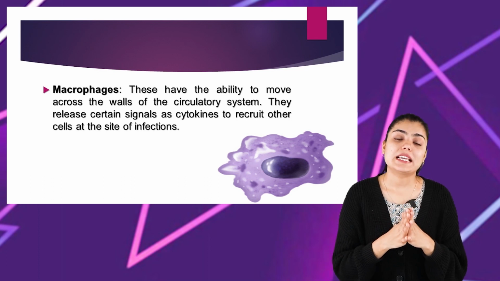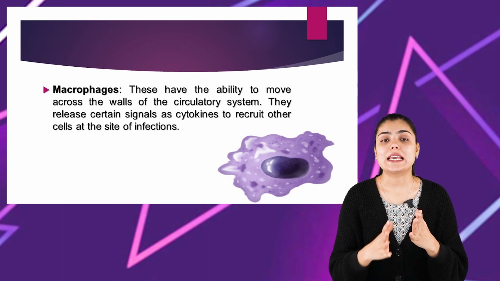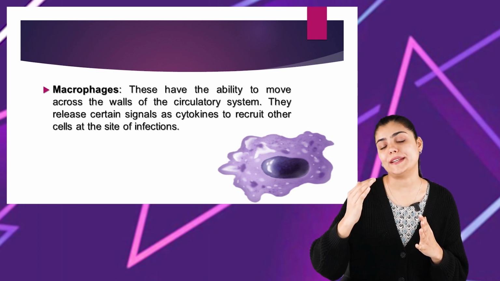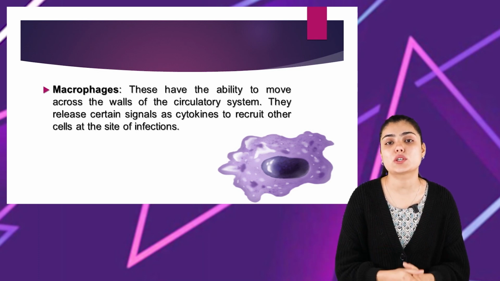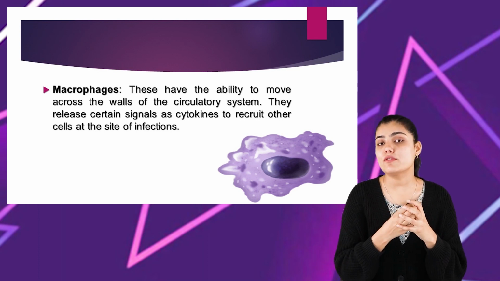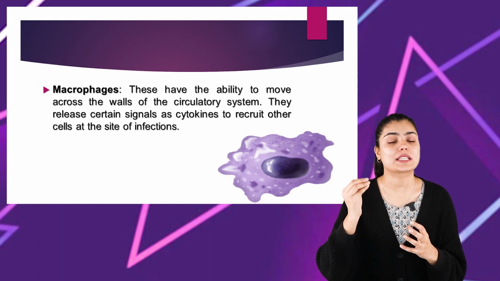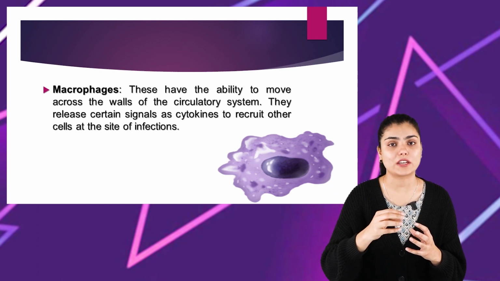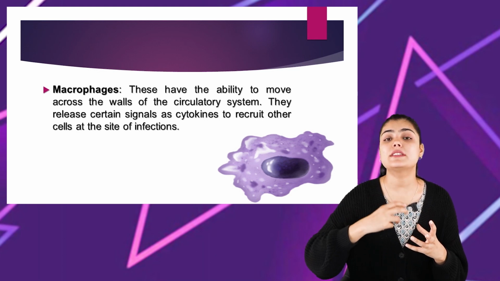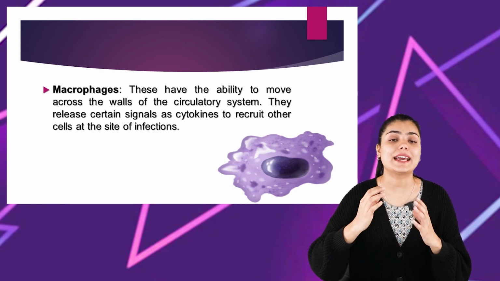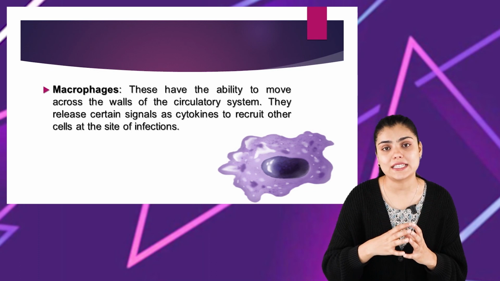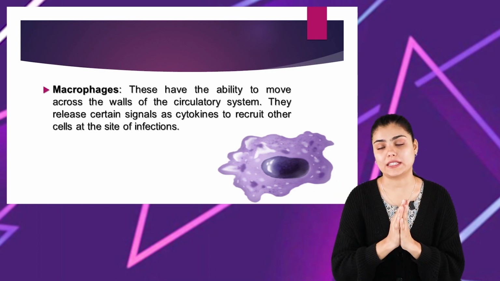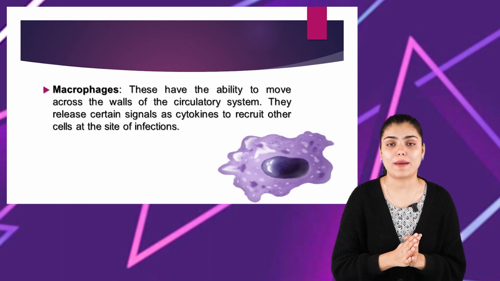Macrophages have the ability to move across the circulatory system. And what is the major function of a macrophage? The macrophage provides signals such as cytokines to recruit other cells at the site of infection. It is the macrophage that gives the signal that there are certain infected cells and you need to come here in order to enclose the infected cell. So that is the major function of the macrophage.